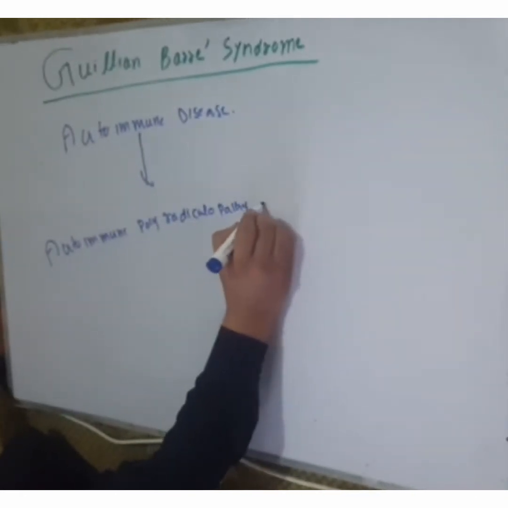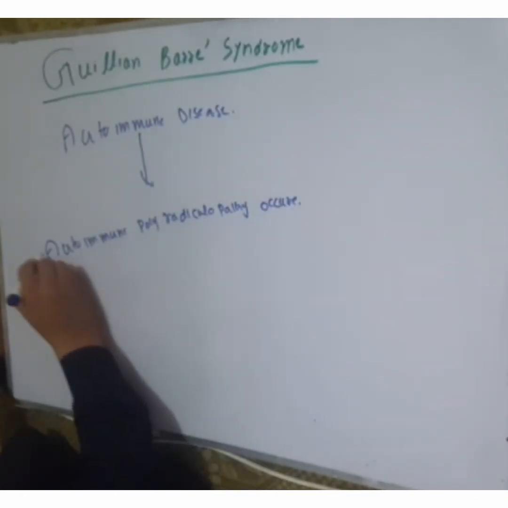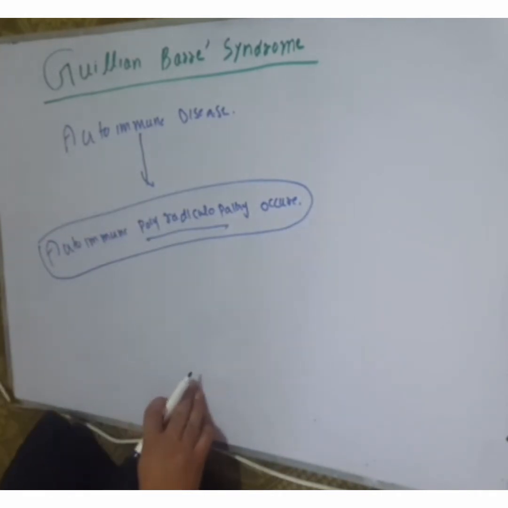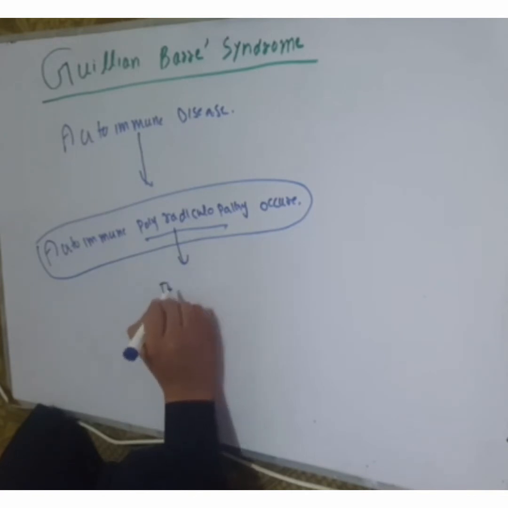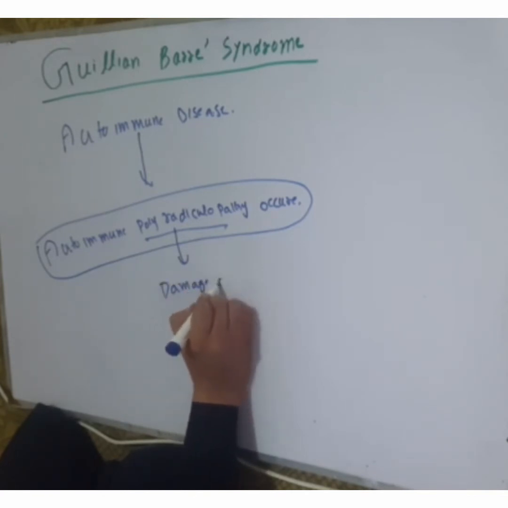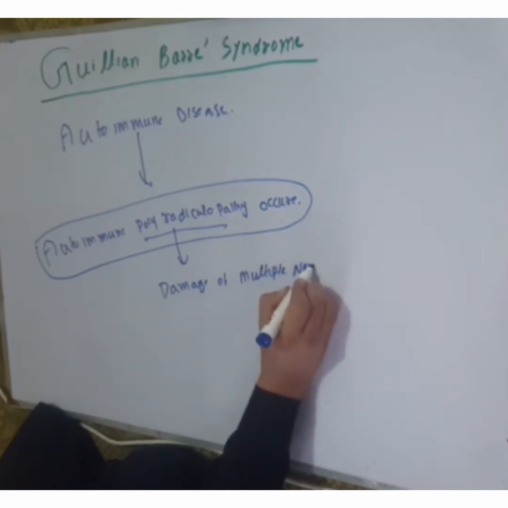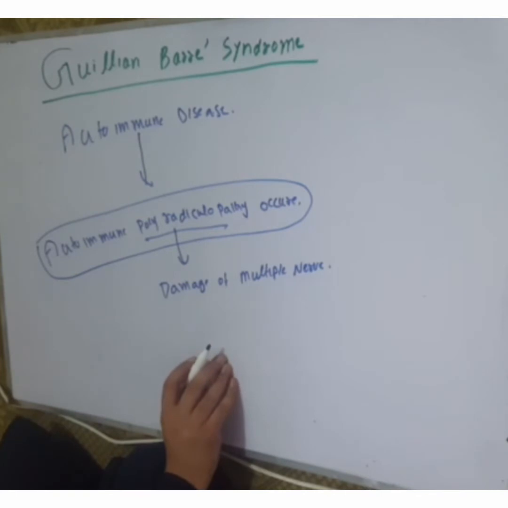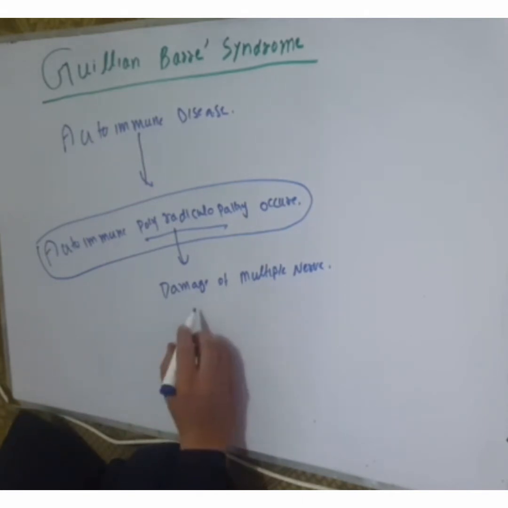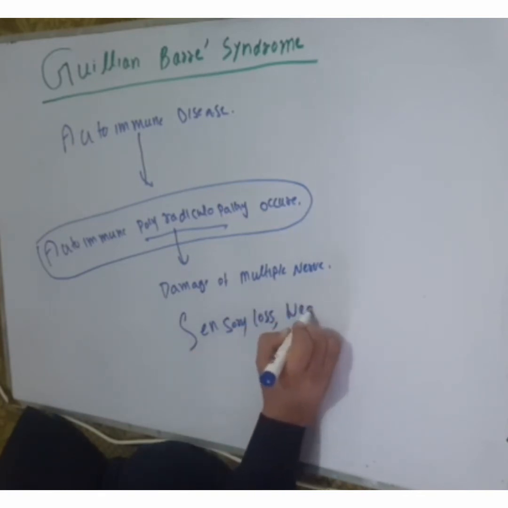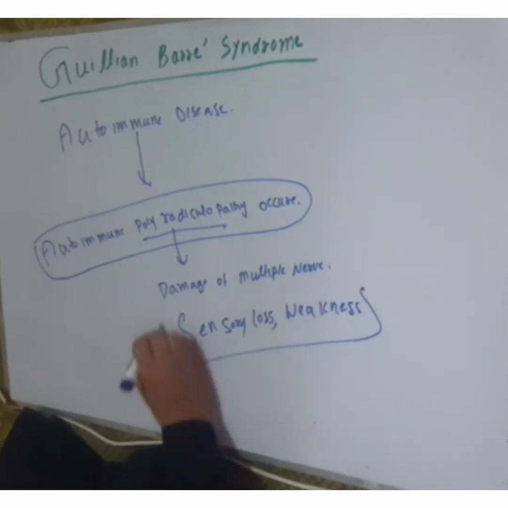In this syndrome, there is autoimmune polyradiculopathy. What is polyradiculopathy? In polyradiculopathy, there is damage of multiple nerves. Polyradiculopathy produces neurological symptoms such as weakness and sensory loss.